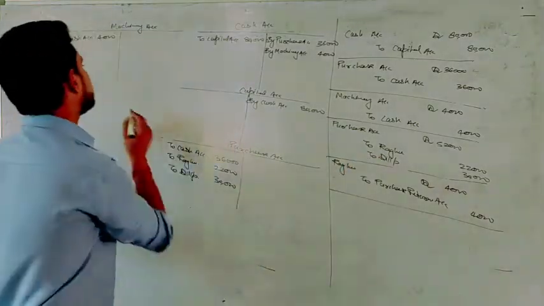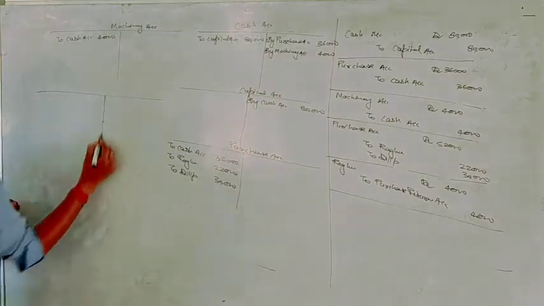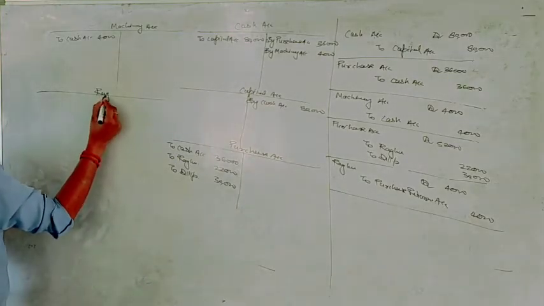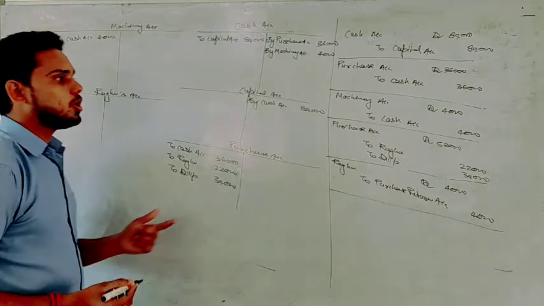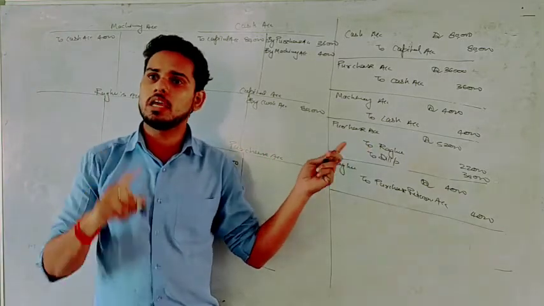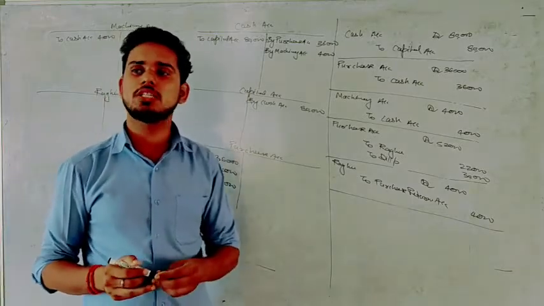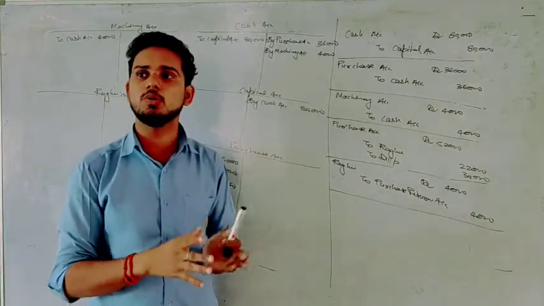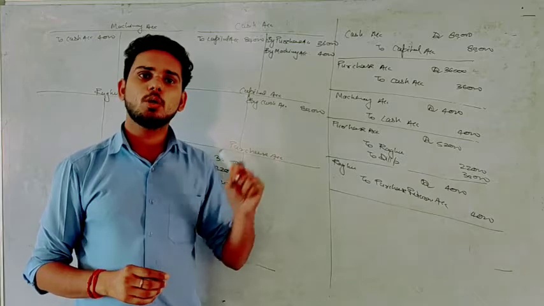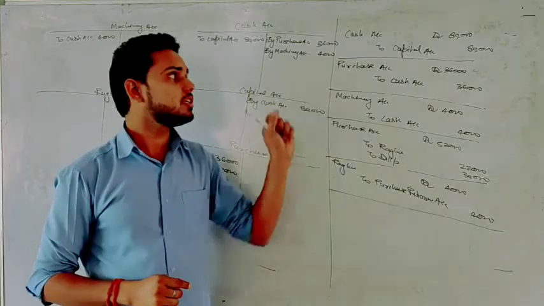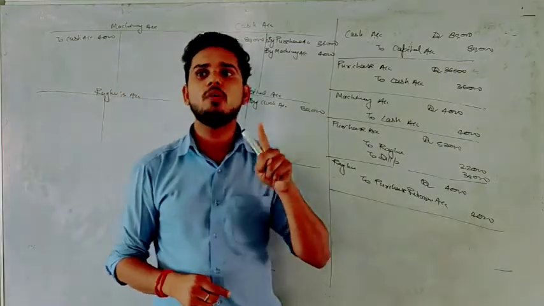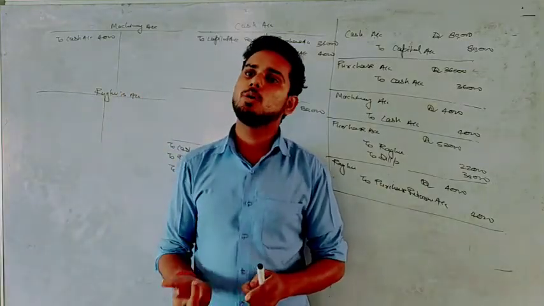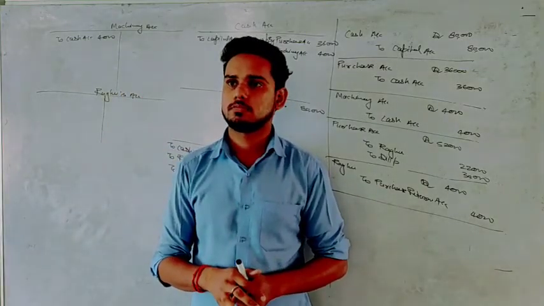Raghu's account, right? Okay. So now Raghu is credit in the journal. Here you will see why I was saying that at the time of posting into ledger, you will write on that side which is debit or credit in your journal entry, but you will write name of opposite but amount of own account.